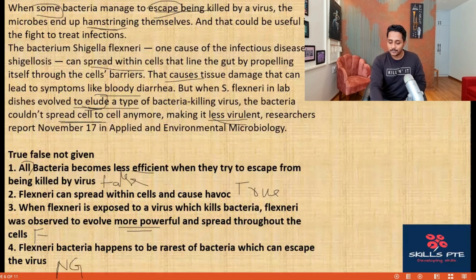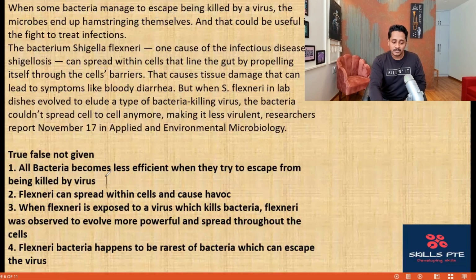I'll just recapitulate all the answers. The first one, becomes less efficient when they try to escape. No, it is false because of all bacteria versus some bacteria. It can spread within cells and cause havoc. Yes, bloody diarrhea it's going to cause. It is causing some havoc. Third one, when flexneri is exposed to a virus, it was observed to evolve less powerful and couldn't spread anymore. The question says it evolved more powerful and spread throughout the cells, so it is contradicting, false. And the last one, rarest of bacteria, we have no information regarding the rarest of bacteria, so that will be not given. So here if you're getting 2, don't give the exam, take my suggestion.